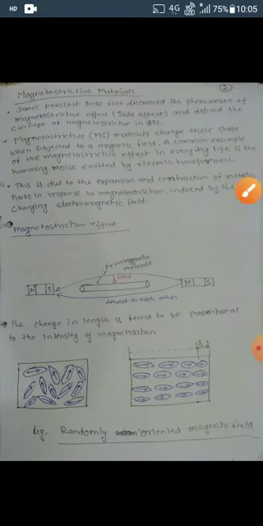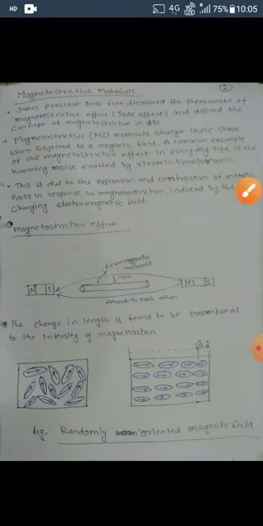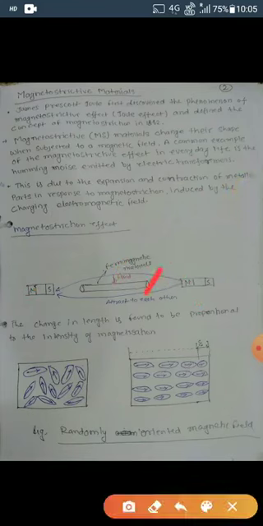But here it is just reversed. Here is the south pole and north pole, and this one is fixed. In that condition, the materials are going to repel each other, so the ferromagnetic material is going to expand. So I write here that magnetostatic material changes its shape when subjected to a magnetic field. You can see here, I have already discussed this.